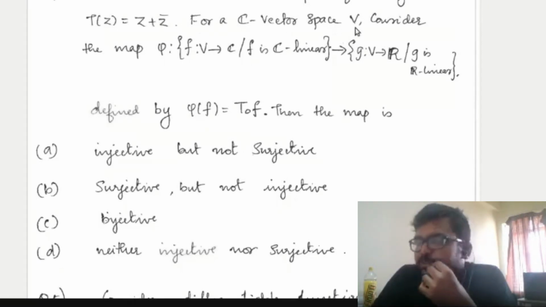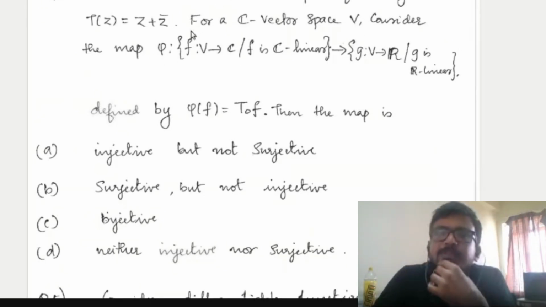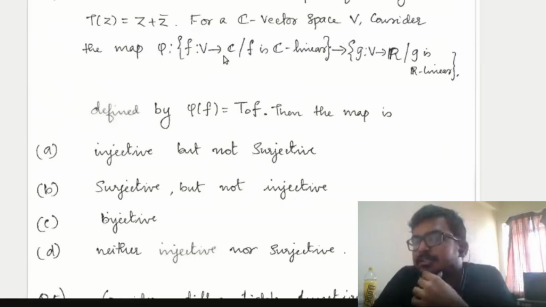And for a C vector space V, that means V is a vector space over the field C of complex numbers, you define the map phi from this set F. What is this set? This set is the space of all C linear functionals on V, and this is the set of all R linear functionals on C. I'll define what is R.